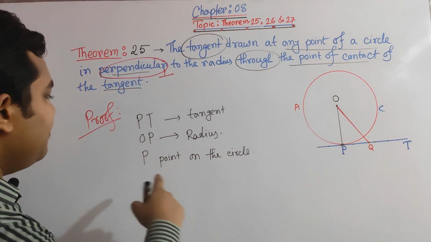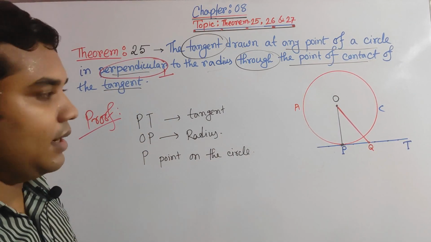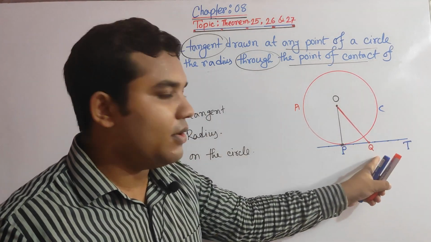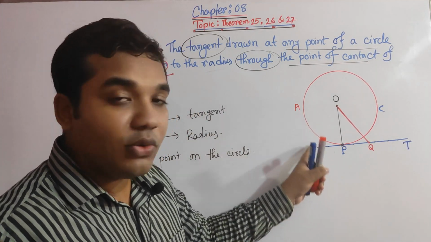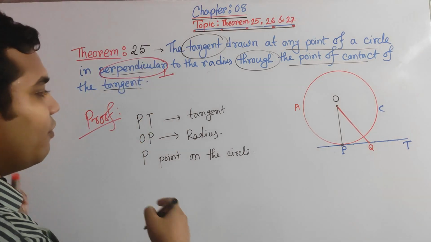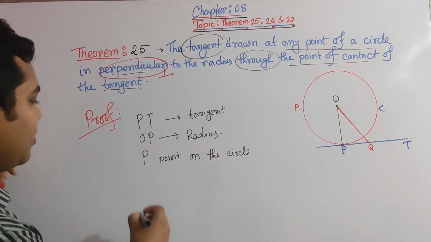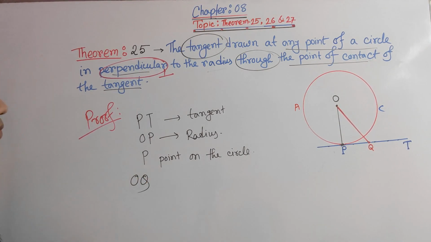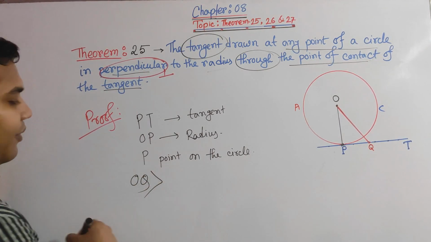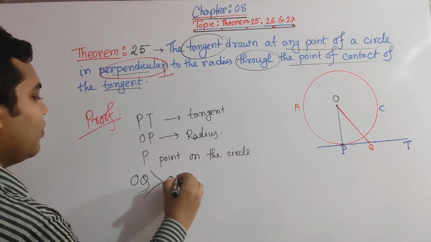So only P is the point which is on the circle. So all points Q lie outside the circle. So we can say what will be the distance of OQ and OP. The distance of OQ must be greater than the distance OP.